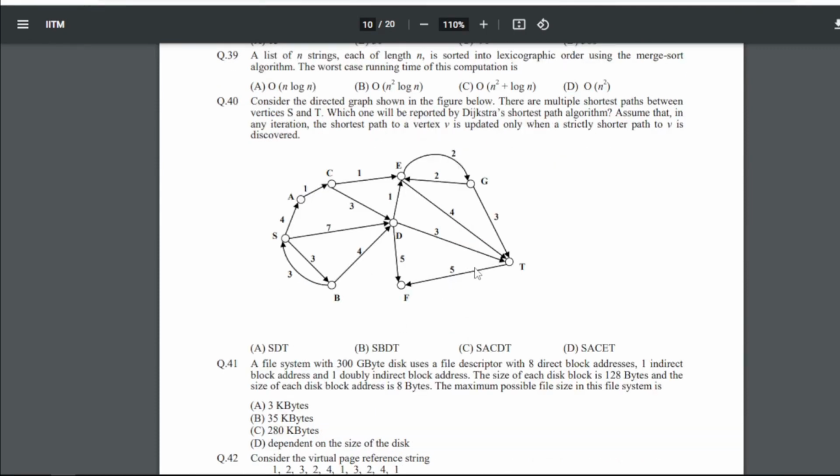40 is consider the directed graph shown in the figure below. There are multiple shortest paths between vertices S and T. Which one will be reported by Dijkstra's shortest path algorithm? Assume that in any iteration, the shortest path to a vertex V is updated only when a strictly shorter path to V is discovered. So this is the graph. So for 40 our answer will be D, that is SACET. Right, so D will be the answer.